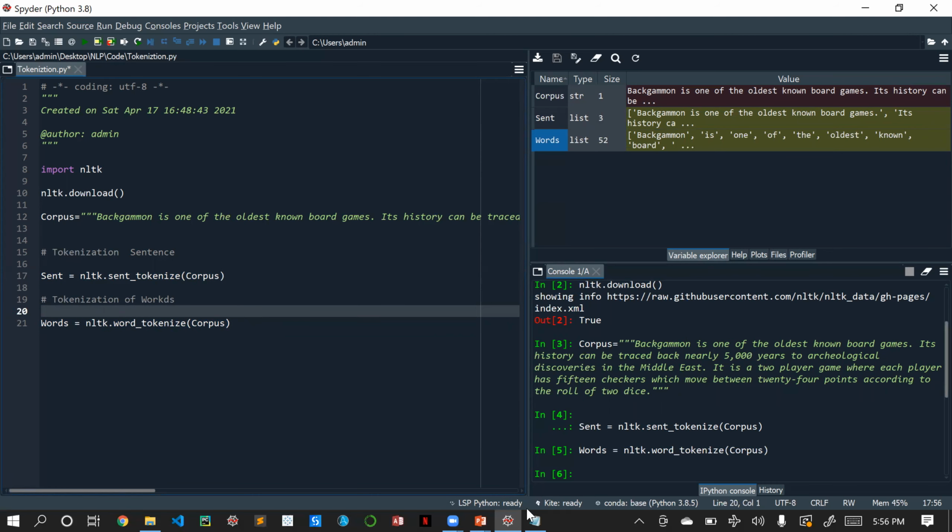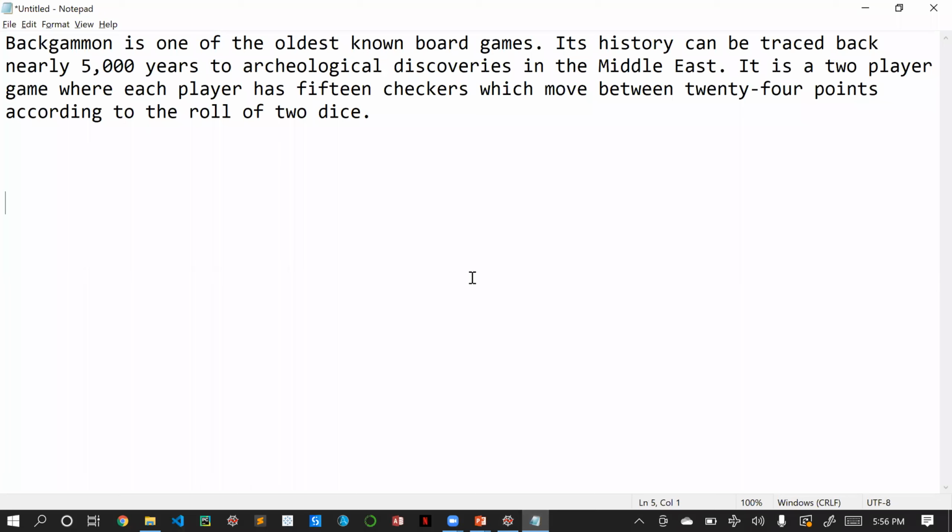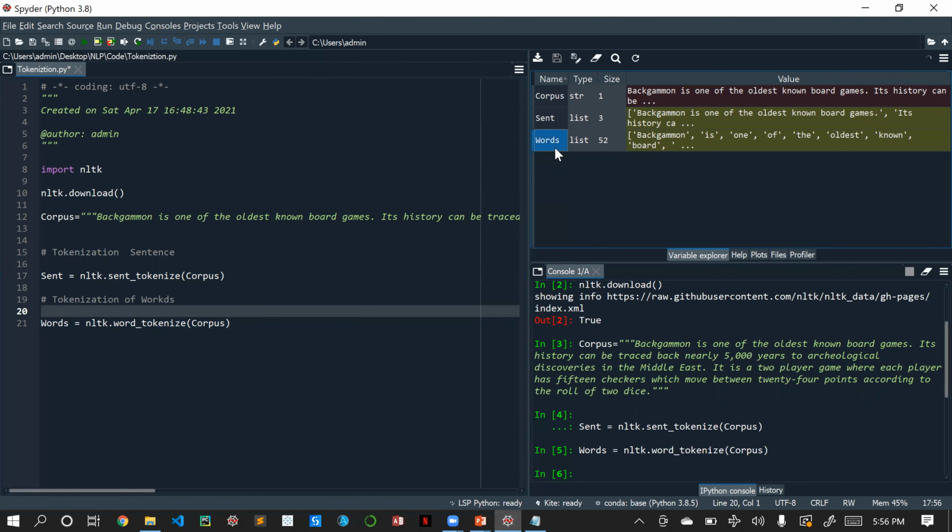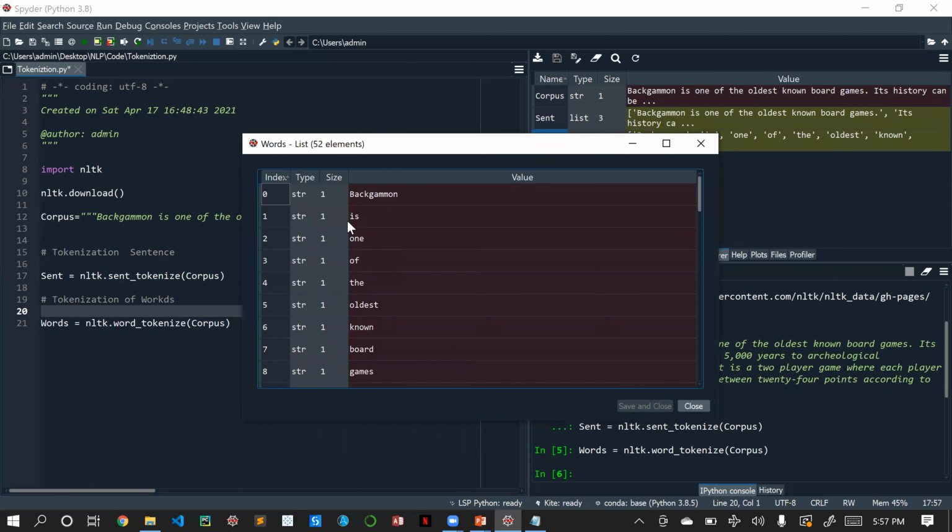Why do we need to split? For example, a machine only understands a numerical language, binary language, which is 0 and 1. If you feed a machine something like 'Backgammon is one of the oldest board games', the machine will not understand. That's why we are splitting the words like this. After splitting we will be converting this into one hot encoding. We will see vectors, what lemmatization is, and what stemming is in upcoming classes.